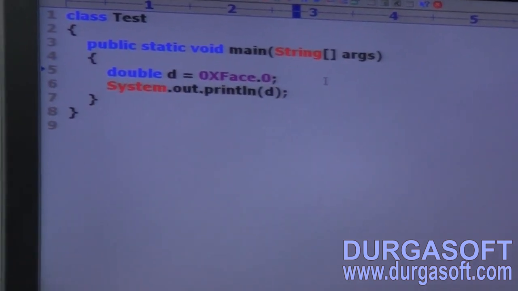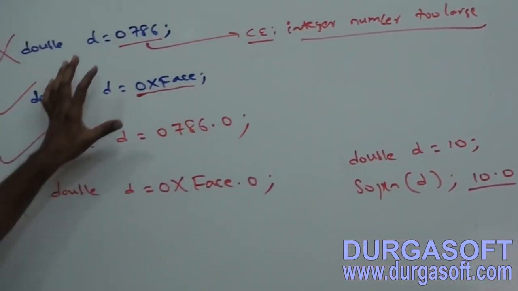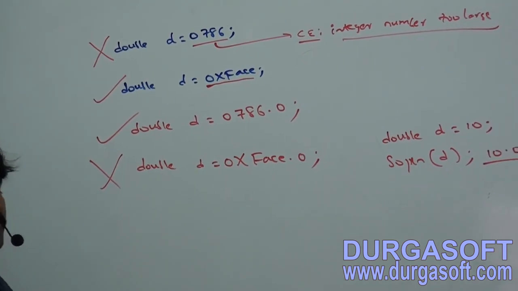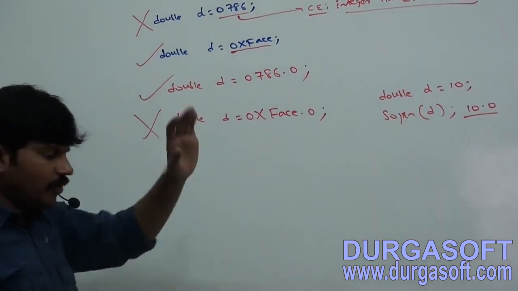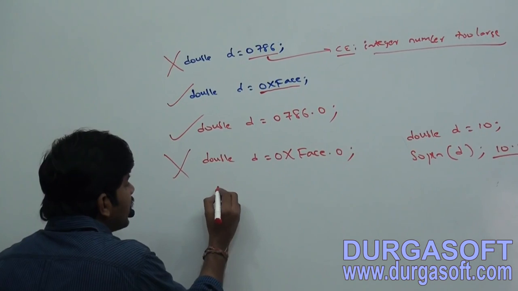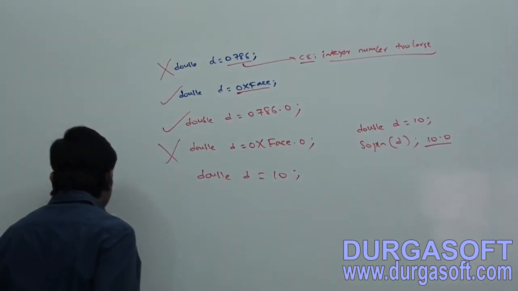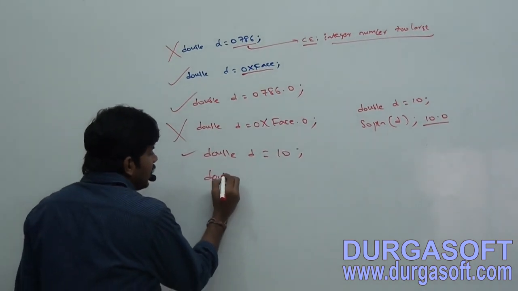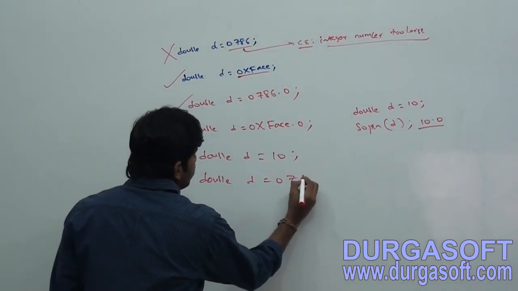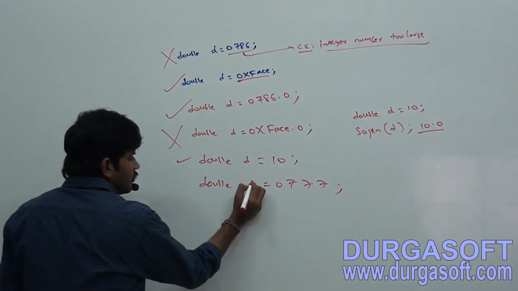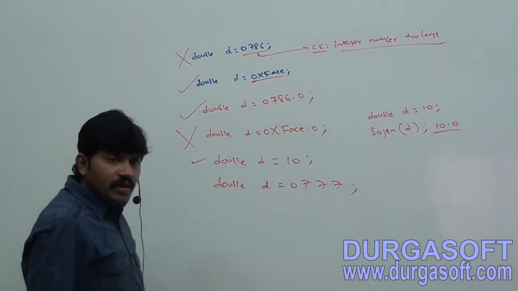Sir, we can assign integral literal to the floating point variable. But that integral literal you can specify either in octal, hexadecimal, decimal form, no problem. Now, sir, can you tell is it valid or not? Double D 10. Valid. Double D is equal to 0777. Valid or not?